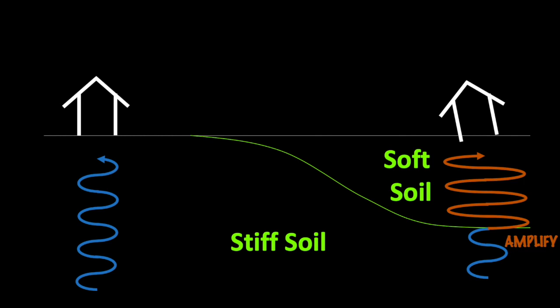This example shows that buildings that are close together can have different levels of damage depending on the soil that they are built on. We call this phenomenon local site effects.